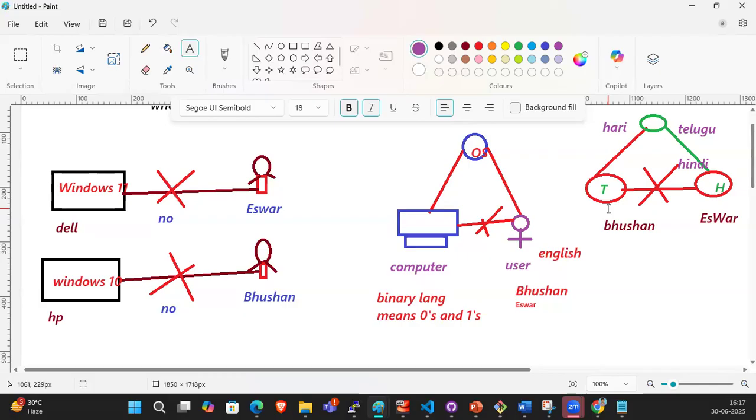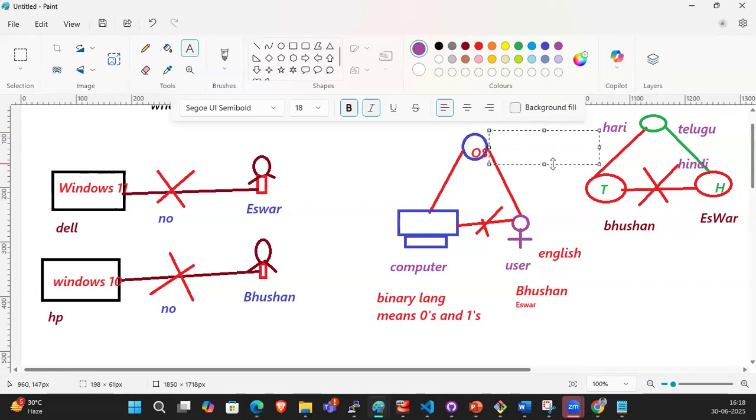Whatever Bhushan wants to convey, he wants to inform Ishwar. So instead of conveying directly to Ishwar, he conveys it to Hari. Hari will translate it and convey it to Ishwar. Do you understand? So who is the mediator here? Hari is the mediator and he knows both the languages.